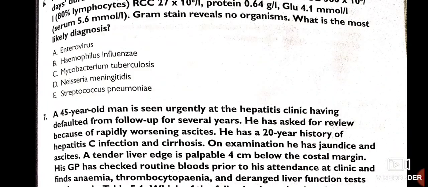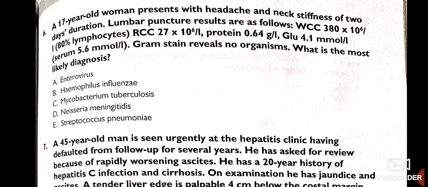Now, a 17-year-old woman presents with headache and neck stiffness of 2 days duration. Lumbar puncture results: WCC 380, lymphocytes 80%, RCC 27, protein 0.64, glucose 4.1.